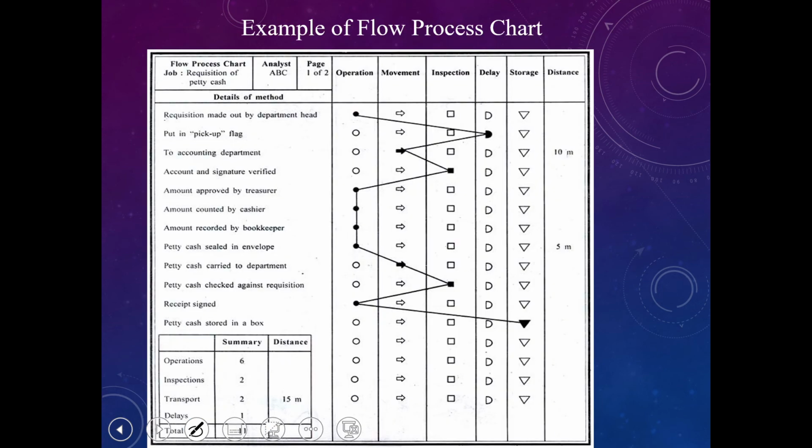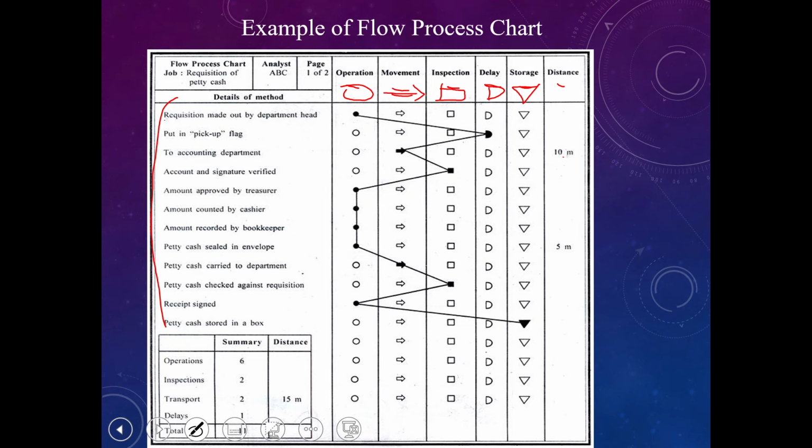For example, here we have a flow chart to request petty cash. We have operation, movement, inspection, delay, storage, and distance. Operation, we have this symbol. Movement, we have this one. Inspection, we have a rectangular. Delay, we have a diode-like symbol. Storage, a triangle, and distance in meters. Then we need to have a description of the method.